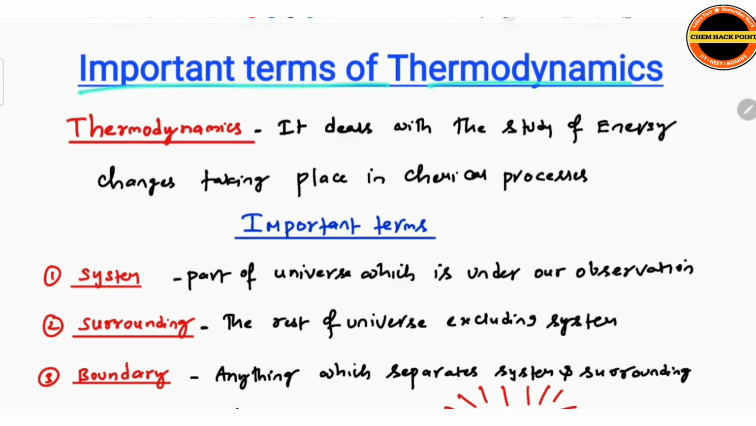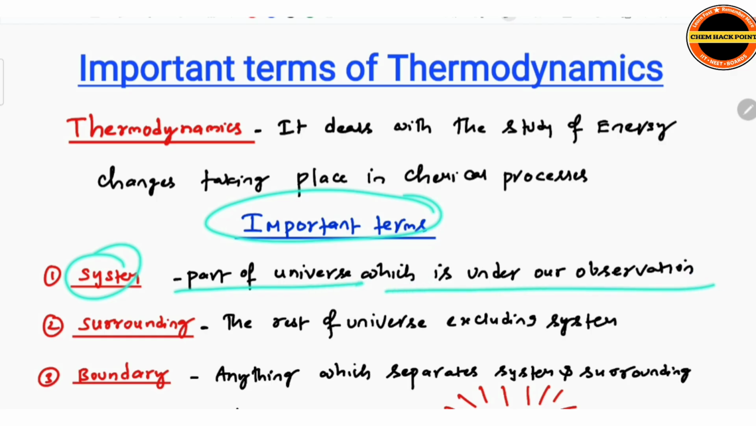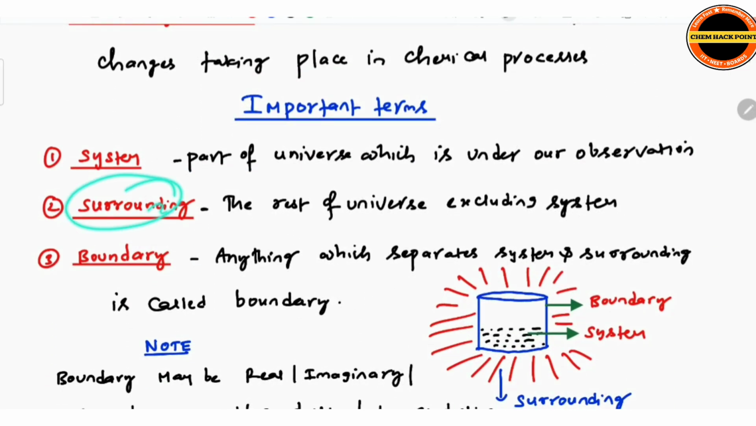Important terms of thermodynamics. Basic terms are most important to solve upcoming questions. What is thermodynamics, especially chemical thermodynamics? It deals with the study of energy changes taking place in the chemical process. Important terms: system, the part of the universe which is under observation, is referred to as system. Surrounding, the rest of the universe excluding the system, is surrounding. Boundary, anything which separates system and surrounding is called boundary.